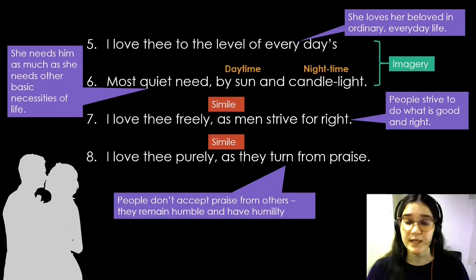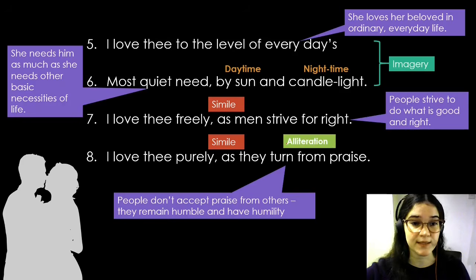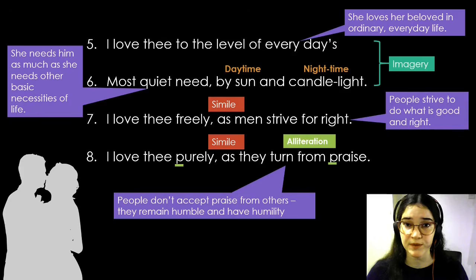Basically, her love is given freely, which means no strings attached. And her love for the person is pure, so there are no hidden agendas on her behalf. Before we move on, we also see an example of alliteration, and this is in line 8. The poet says, "purely praise." And this emphasizes the poet's pure intentions and love for this person. Let's move on to the next section of the poem.